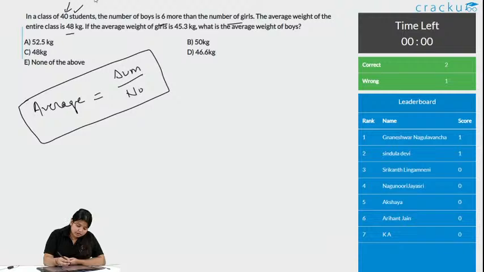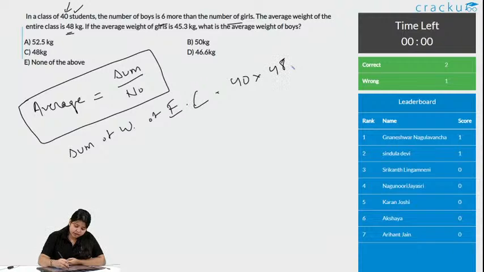So the entire class, let us see what is the sum of weight of entire class. Sum of weight of entire class. So it is 40 into 48. Okay, is it clear till this much? So what is 40 into 48? It is 1920.